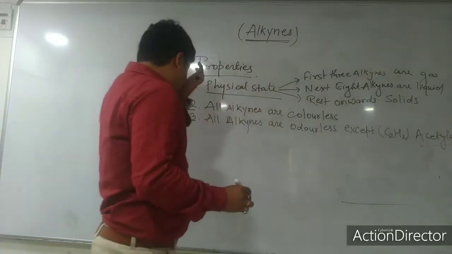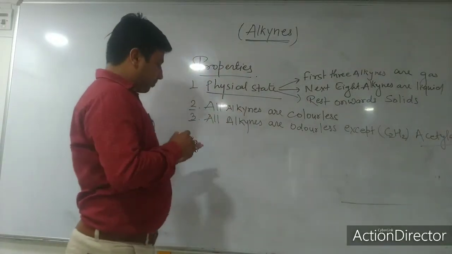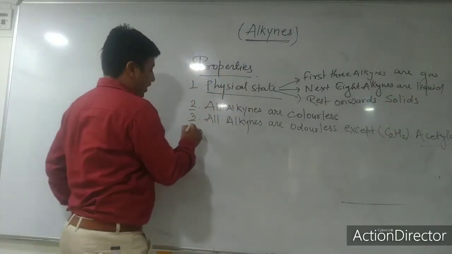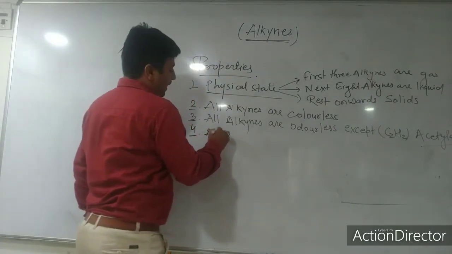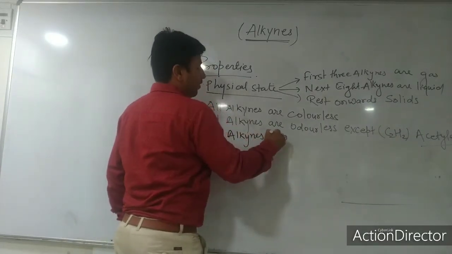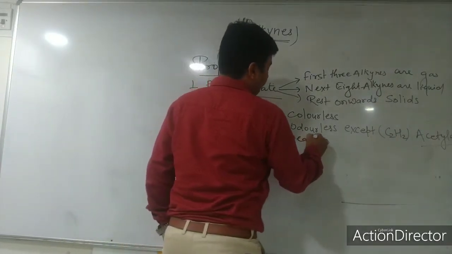Acetylene has some smell. Now all alkynes are weak polar.